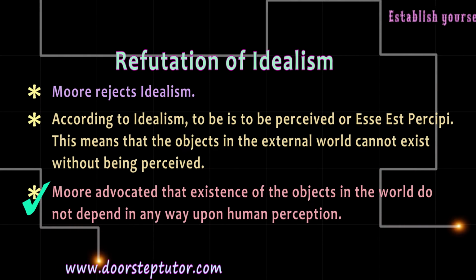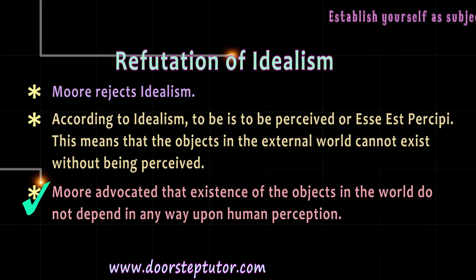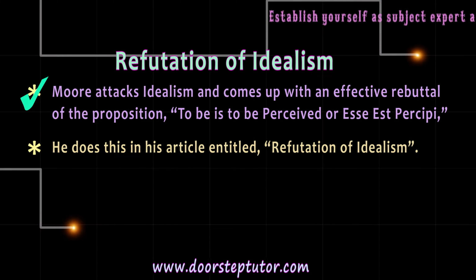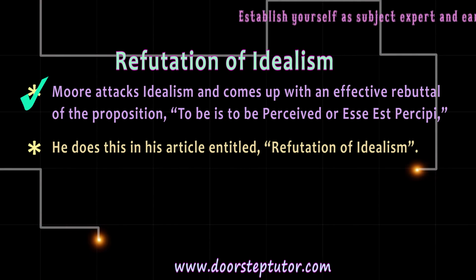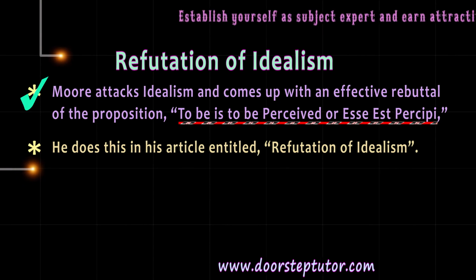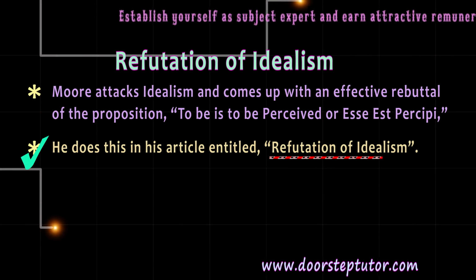Moore advocated that the existence of the objects in the world does not depend in any way upon human perception. Moore attacks idealism and comes up with an effective rebuttal of the proposition "to be is to be perceived," or esse est percipi. He does this in his article entitled Refutation of Idealism.